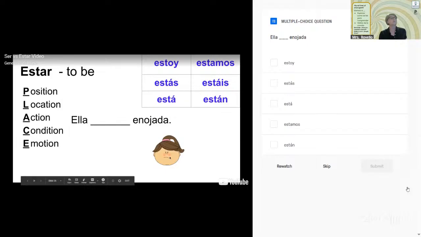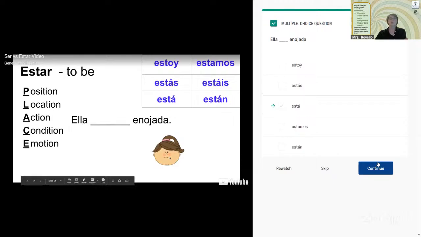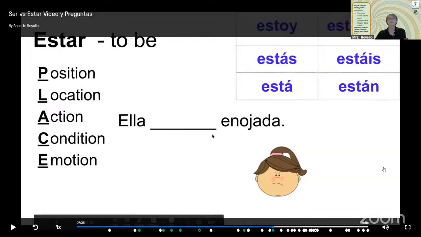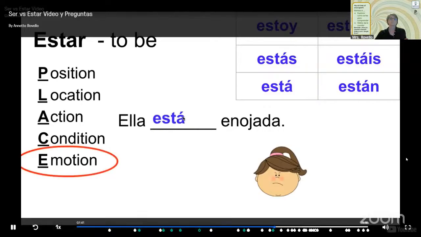Don't worry about the accent mark, you guys. I know we can't make those in the chat. Brooklyn, what do you say? There you go. Good job. Good job, Arshad. Muy bien. So we would say, ella está enojada. That's her emotion, temporary. So that's why we use estar. Hopefully she's not permanently annoyed. Ella está enojada. This would be her emotion.